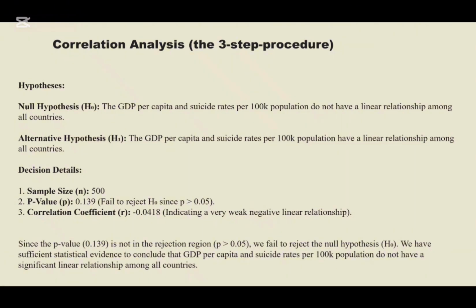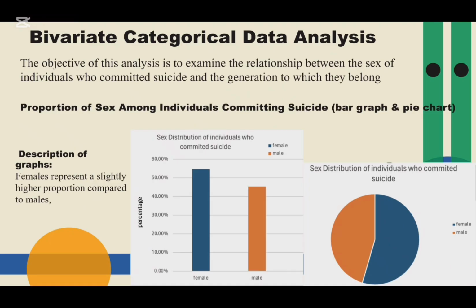So since the p-value is not in the rejection region, we fail to reject the null hypothesis. We have sufficient statistical evidence to conclude that GDP per capita and suicide rate per 100K population do not have a significant linear relationship among all countries. Which means that suicide is a complex public health issue, suggesting that economic factors alone are insufficient to explain these variations.